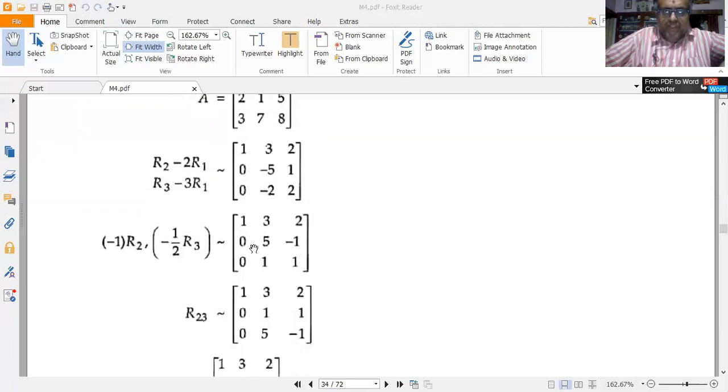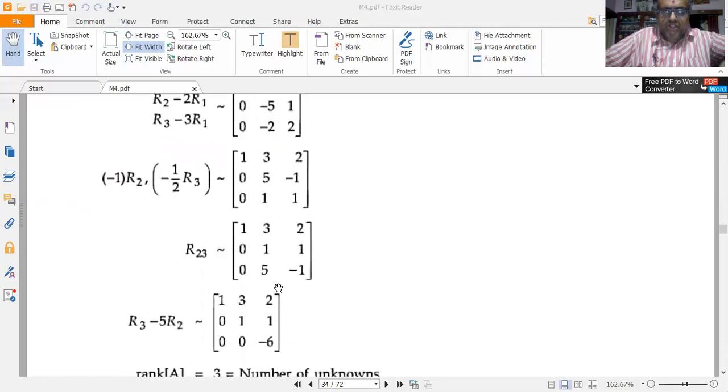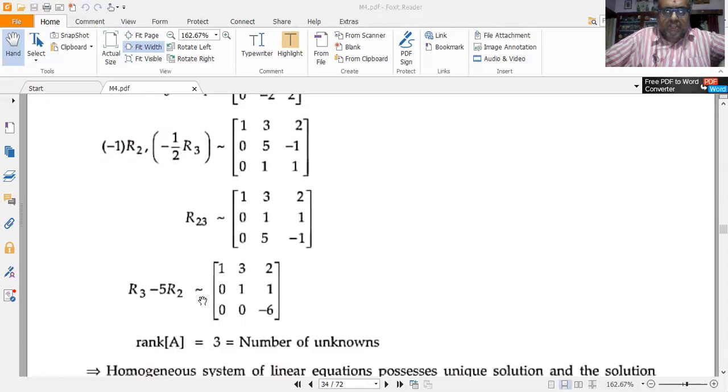Now, multiply the second row by minus 1 and divide the entire third row by minus 2. So I get [1 3 2; 0 5 minus 1; 0 1 1]. Now exchange the second and the third rows. So I get [1 3 2; 0 1 1; 0 5 minus 1]. Now apply R3 minus 5R2. So if I apply, I get 1 3 2, 0 1 1.